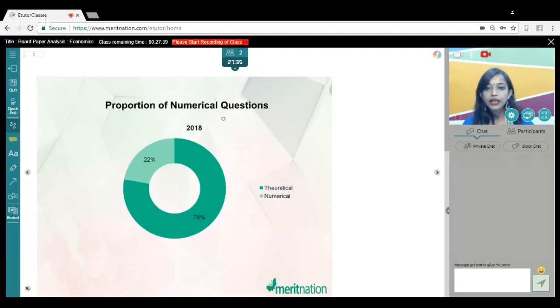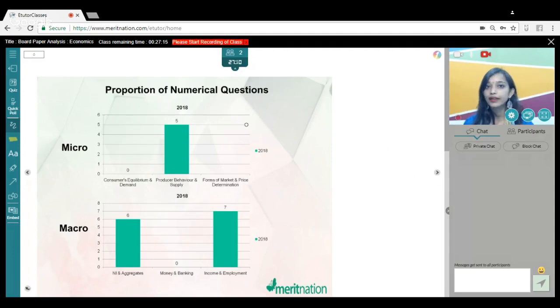Talking about numerical questions, guys, this year's paper only consisted of 22% numerical questions, approximately 18 marks, we can say. So these marks were assigned to numericals, and maximum paper, that is almost 80% of the paper, was a theoretical based paper with, again, direct questions. So this was the proportion of numerical questions.